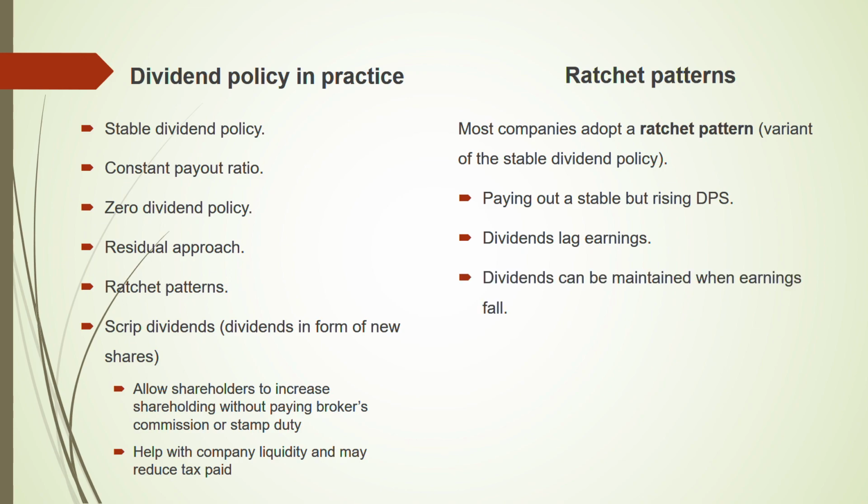Dividends can be maintained when earnings fall. Avoid bad news signal, right? Because your DPS is increasing. So it avoids bad news signal. Even though dividend falls, it will not have so much of an impact because your dividend per share is increasing. Avoids altering investors' tax position. Okay, it avoids changing the investors' tax position. Tax will not have so much of an impact here in the dividend policy.